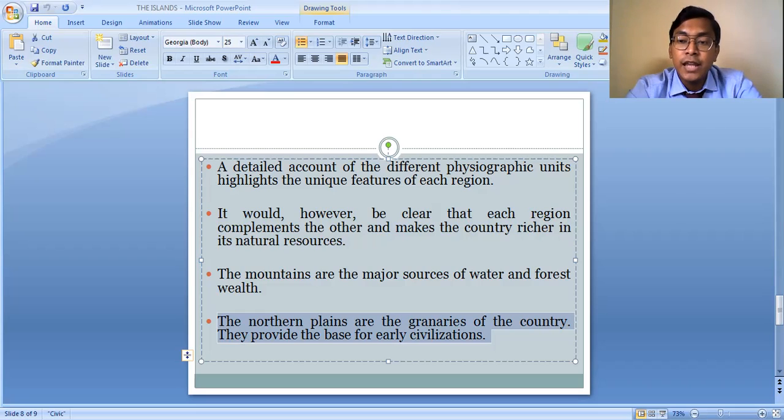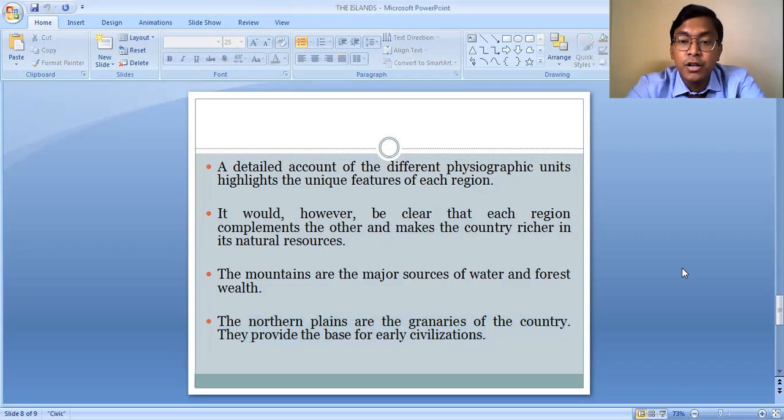So for the entire country, most of the food for the people of our country comes from this northern plains only. And it also forms the base of the ancient civilization of our country. When the civilization started in our country, it first started from this northern plain region only, because of the availability of fertile soil and abundant supply of water.